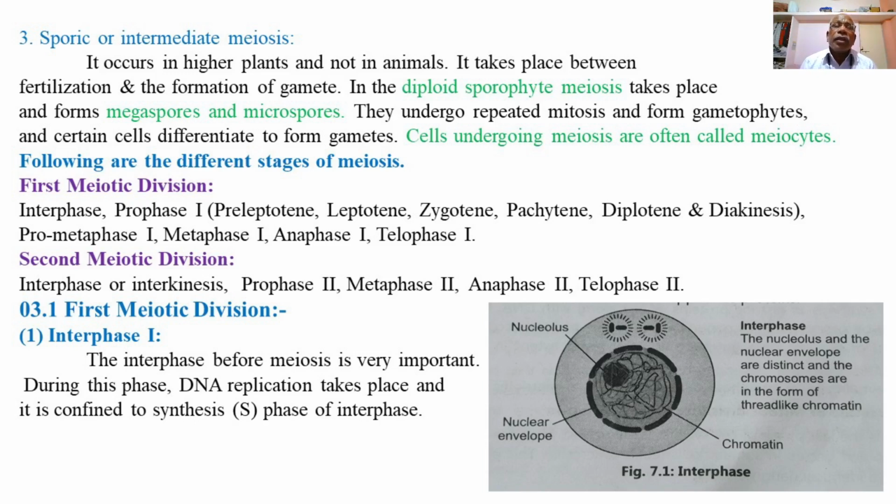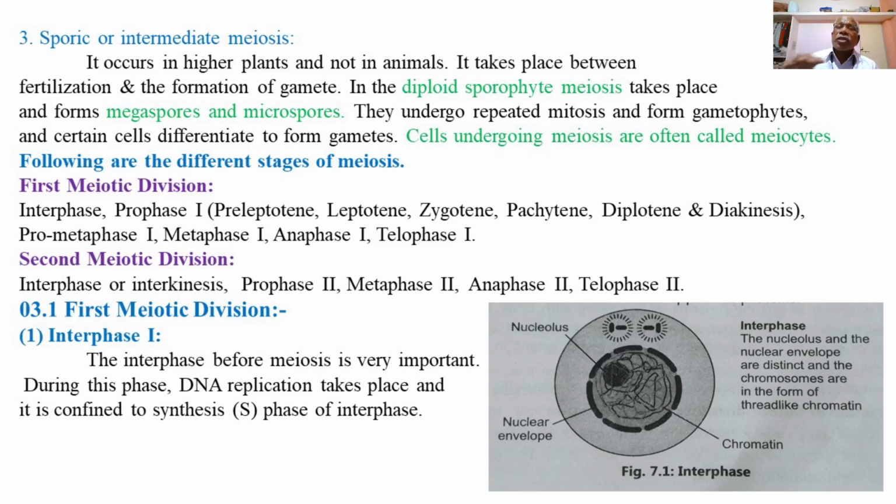The first meiotic division includes the stages interphase 1 and prophase 1. Prophase 1 is much longer, lengthy and complex, and involves the stages preleptotene, leptotene, zygotene, pachytene, diplotene and diakinesis. So these are the 6 stages involved in prophase first.